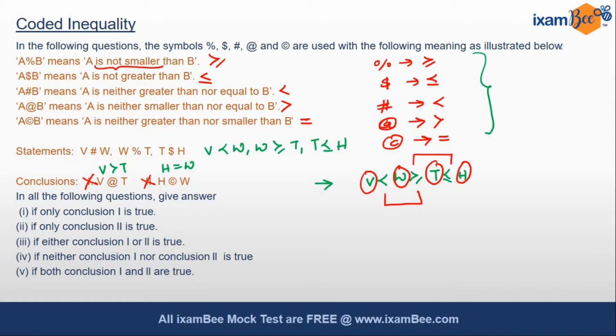That means the case of neither is formed here. As we said, in the case of neither, we have to always check for complementary pairs. But if you see here, the variables involved in the conclusions are totally different. They are not the same. Hence, the second condition for complementary pairs, that the variable should be the same in both the conclusions, is invalid here. Therefore, the either case will not be applicable here, and we'll mark option number 4 as our correct option, that is neither conclusion 1 nor conclusion 2 is true.